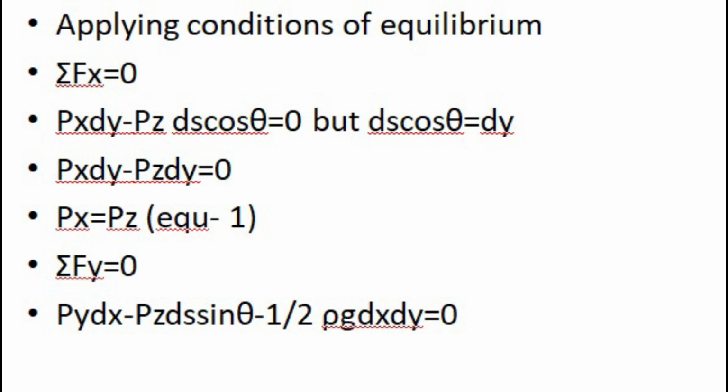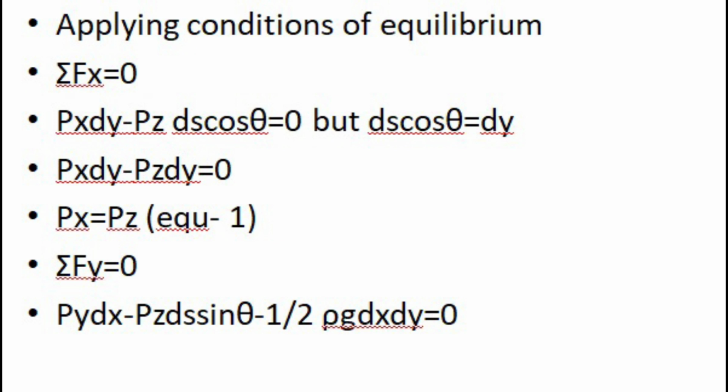It will give you px into dy minus pz into ds cos theta equal to 0. But from the diagram you can see that ds cos theta is equal to dy. So we can write it as px dy minus pz dy equal to 0, or px is equal to pz. This is equation number 1.